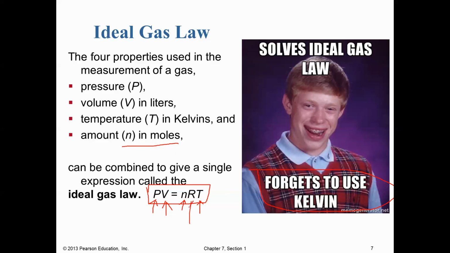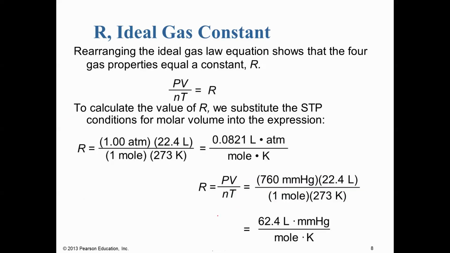And then R is a constant. So where do we get R? Well, if we plug in some values right here, we can solve for R. And so we have R both in atmospheres. So this is the value of R you're going to be using if your pressure is in atmospheres. And this is the value of R that you'll be using if we have millimeters of mercury or torr.